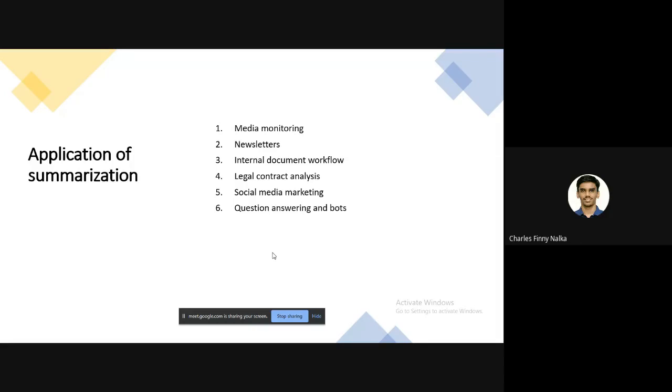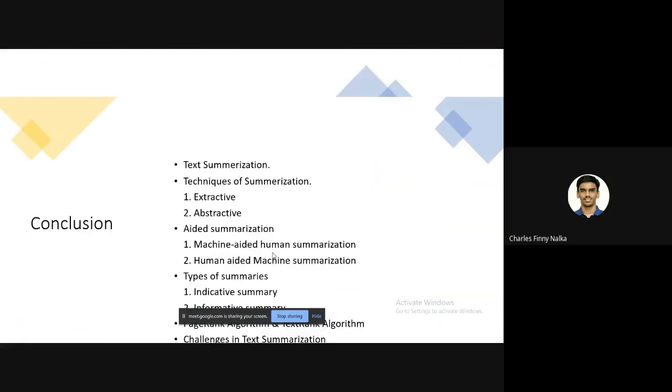Question answering and bots. Personal assistants are taking over the workplace and smart home. However, most assistants are fairly limited to very specific tasks. Large-scale summarization would become a powerful question answering technique by collecting the most relevant documents for a particular question. The summarizer could assemble a cohesive answer in the form of a multi-document summary. So these were some applications of summarization. Next, Guraj will continue with the conclusion.